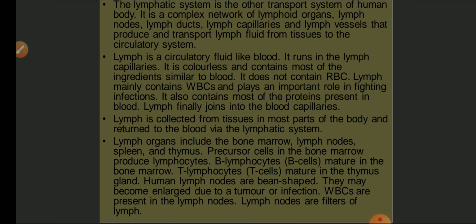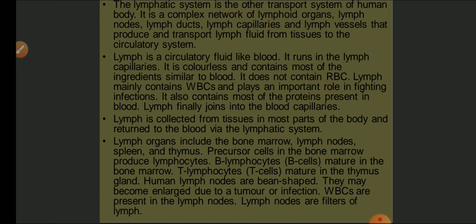So if RBC is absent, that means the color of the lymph is not red, it is yellowish off white in color. It consists of proteins. Whatever proteins you see in the blood, the same proteins are also found in the lymph. Here the transportation of lymph is in the opposite direction to the blood. Blood flows with a rapid movement, but lymph is going slowly.